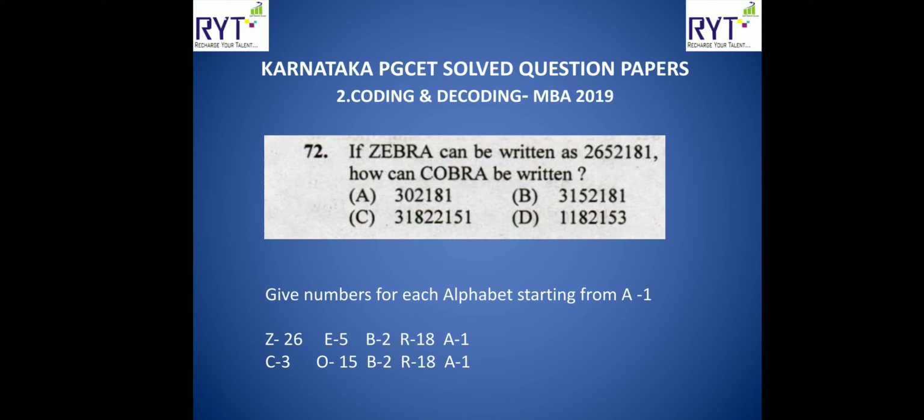E will be at the fifth place, 5. B will be the second letter, so 2. R will be 18. A will be the first letter, 1. So if you observe the code, 26, 5, 2, 18, 1 means ZEBRA. Similarly, COBRA means C is letter number 3, O is 15. Next is B, R, A, which remain the same.